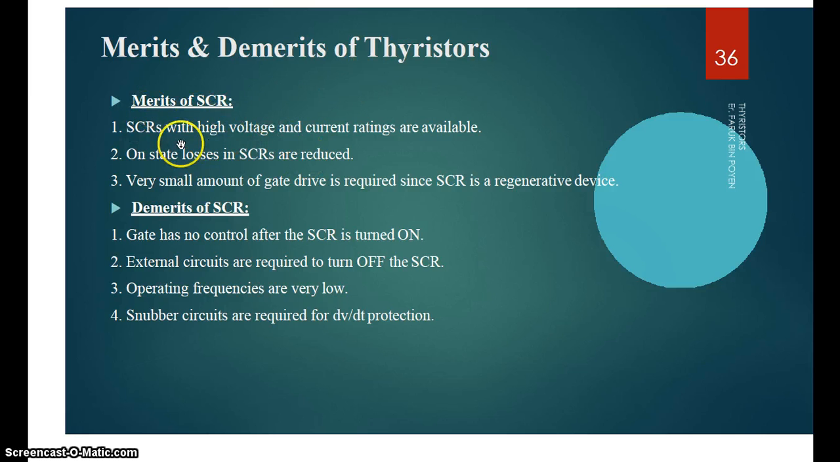Merits of SCR: SCRs with high voltage and current ratings are available. On-state losses in the SCR are reduced. A very small amount of gate drive is required for the SCR, and the SCR is a regenerative device. The demerits of SCR: the gate has no control after the SCR is turned on. External circuits are required to turn off the SCR. Operating frequency is very low. Snubber circuits are required for dV/dt protection.